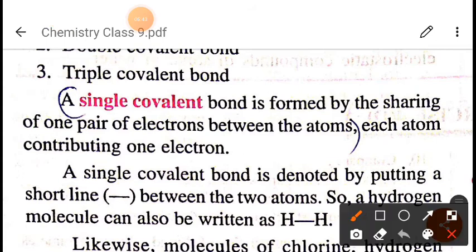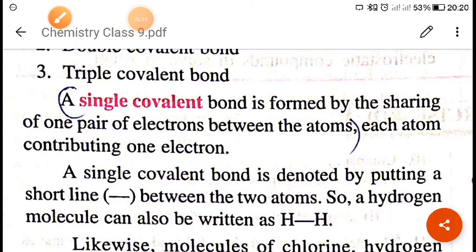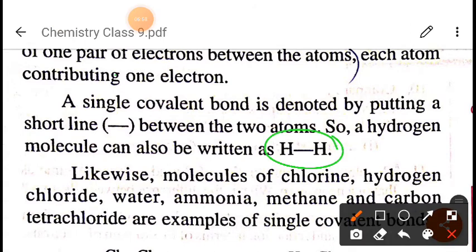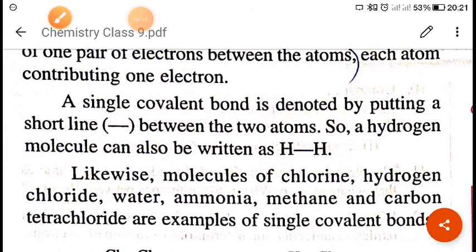As you can see, a single covalent bond is formed by the sharing of one pair of electrons between the atoms. Each atom contributes one electron, means one electron is contributed by each element. In the case of hydrogen, one hydrogen is contributing one electron. In the same way, this hydrogen is also sharing one electron, and the bond which will form between them will be a single covalent bond. Okay, so I hope you have understood this.